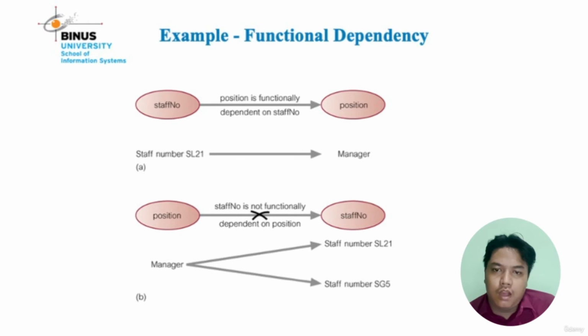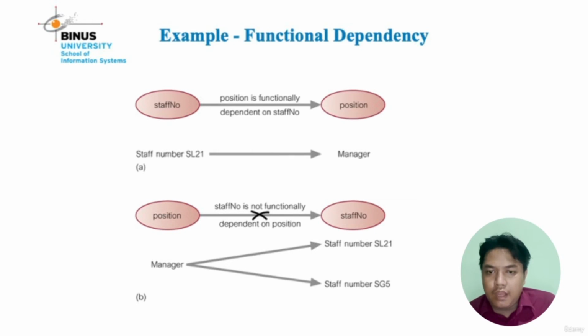And how about if we exchange the positions of the attributes, so the position becomes the determinant? What happened? You can see that position cannot be a determinant. So we can say that staff number is not functionally dependent on position. You can see the sample above.